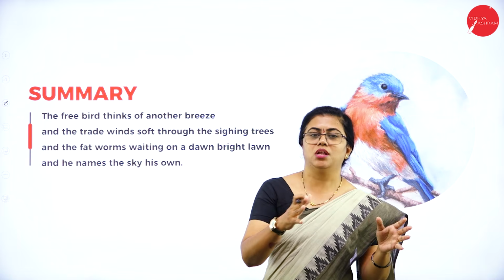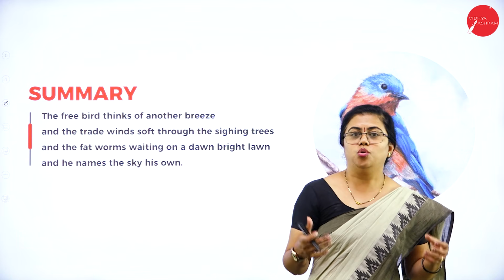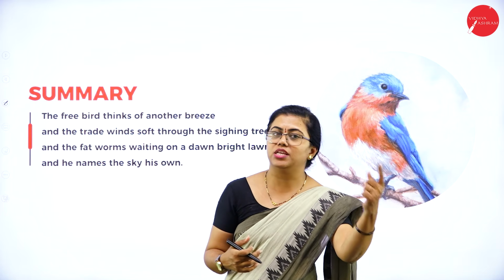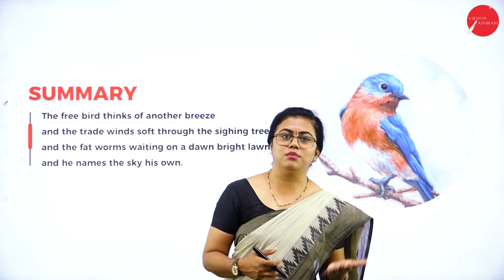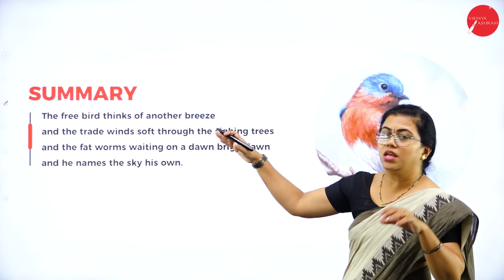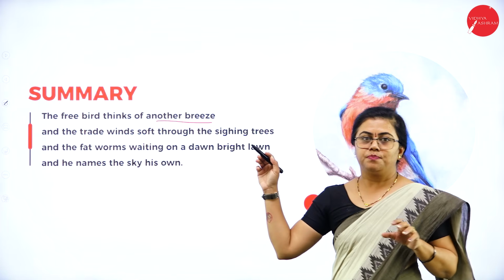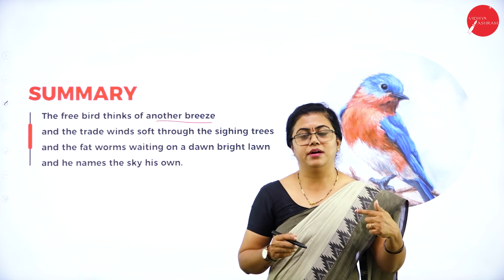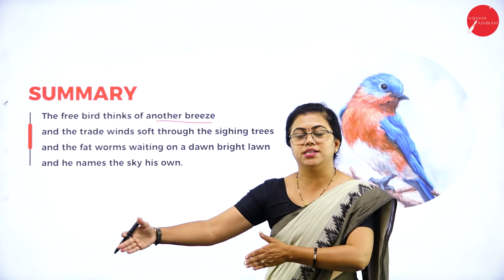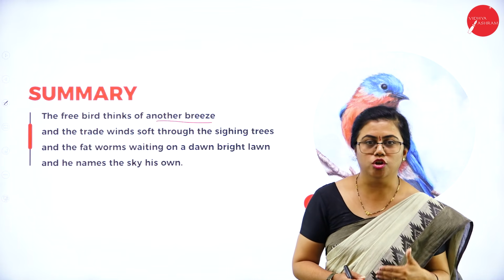So just imagine the protests and all that happened in our country also. Freedom was not there and the protest was huge, so that could reach the whole world. The same thing is to be compared over here also. The free bird is only thinking about another breeze. Fine. So here the free bird can talk about something, can think about something which is similar to that. But the caged bird can think about only that which it doesn't know.